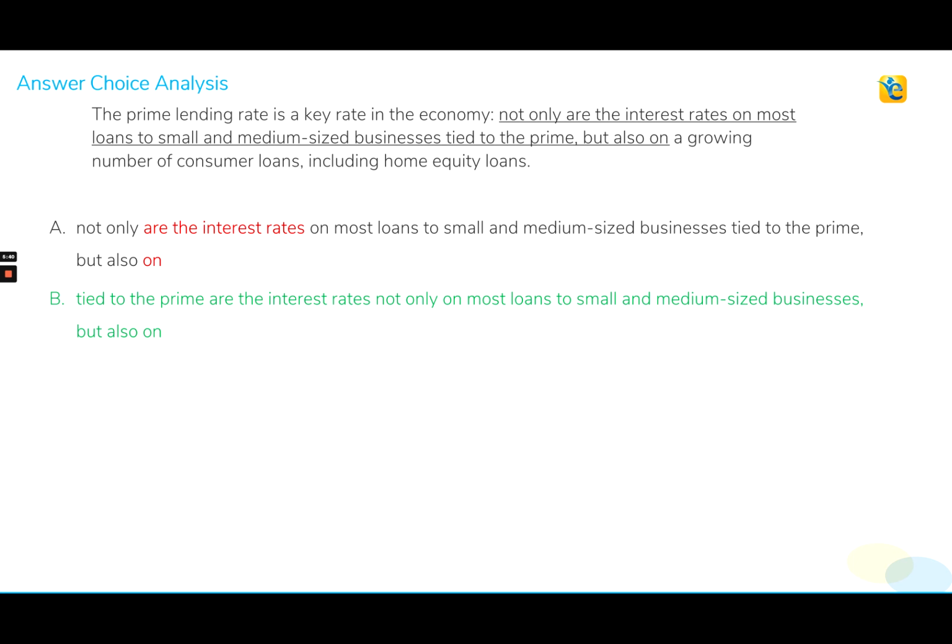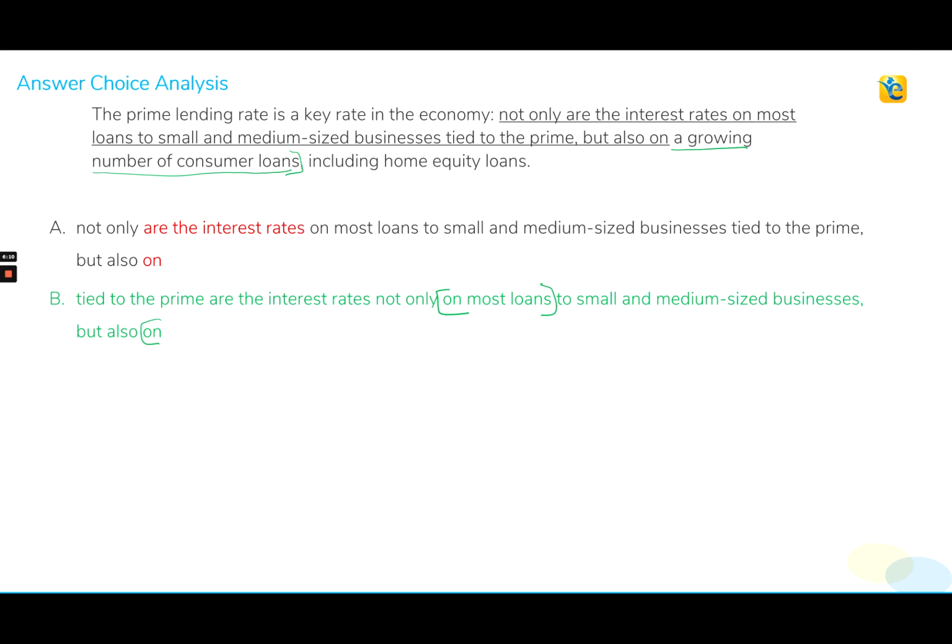As we see, tied to the prime, a slight structural change if you compare it with choice A, but this structural change actually makes the sentence grammatical and logical. It says tied to the prime are the interest rates not only on most loans to small and medium businesses, but also on a growing number of consumer loans.